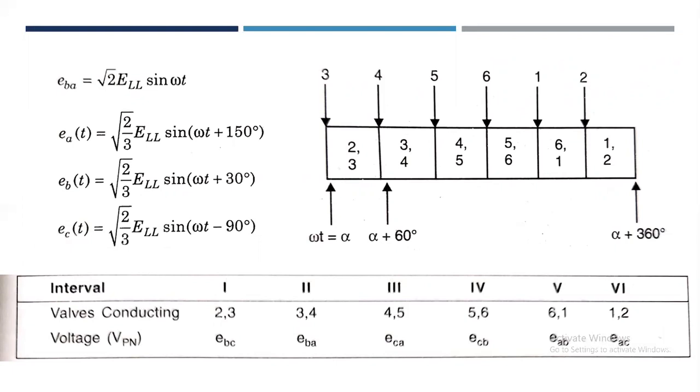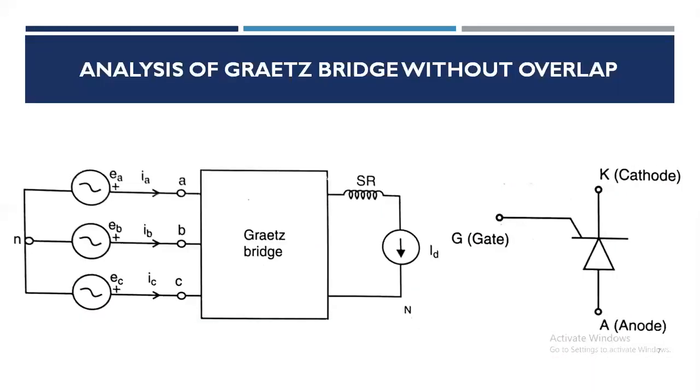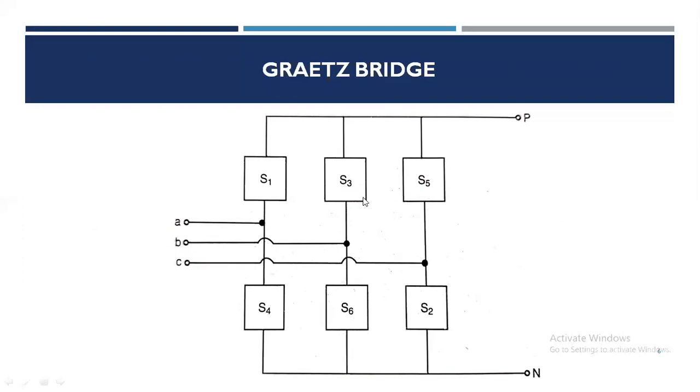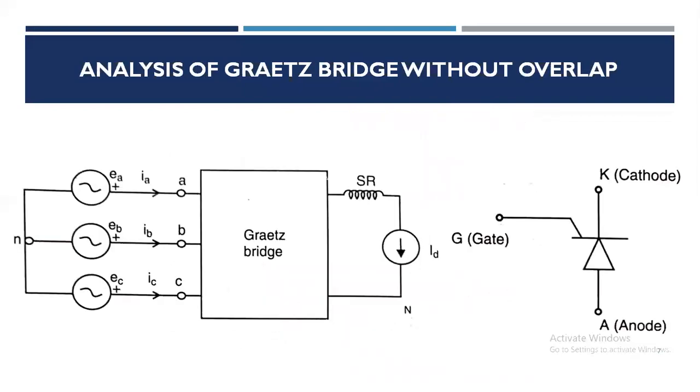Thus, the switches S1, S3 and S5 carry the current towards the terminal P, while the switches S2, S4 and S6 carry the current from the neutral, at point N. The direct current ID has to flow through at least one valve in the upper group, that is S1, S3 and S5, and one valve in the lower group, S2, S4 and S6.